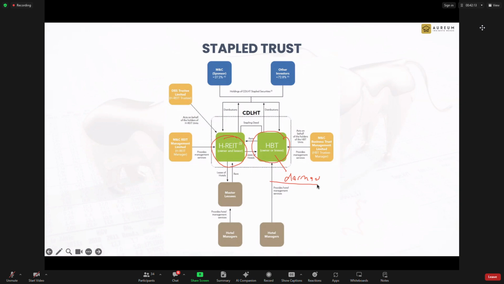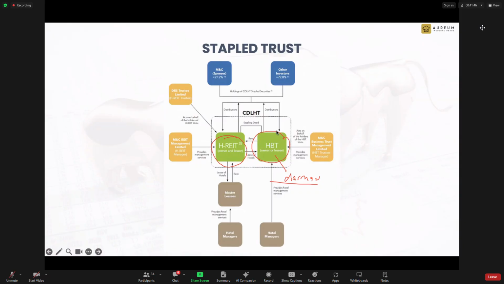It's very different from a shopping mall. It's very different from industrial parks, where in a shopping mall you have so many tenants. If one or a few tenants go bust, it doesn't affect you. Even if the anchor tenant, for example NTUC, the supermarket, decided to move out, it still doesn't affect the REIT that much because they still have every other shop there. But if the hotel operator is gone, the whole building is gone. Zero income.